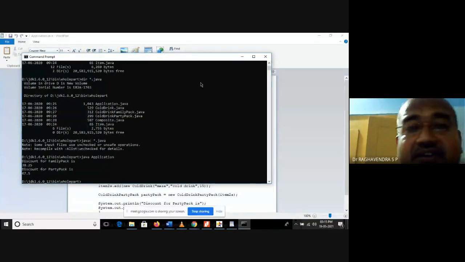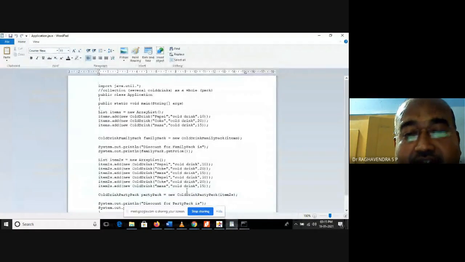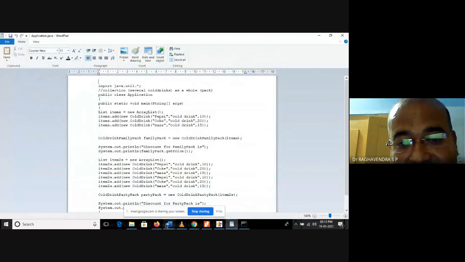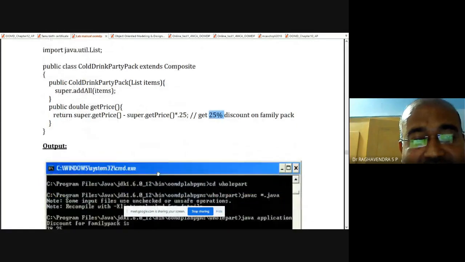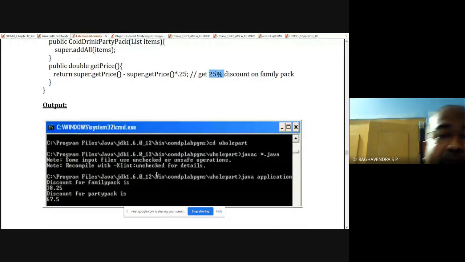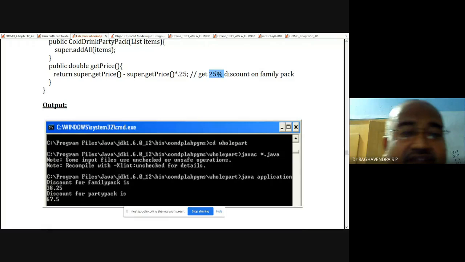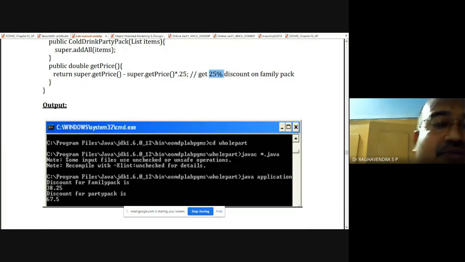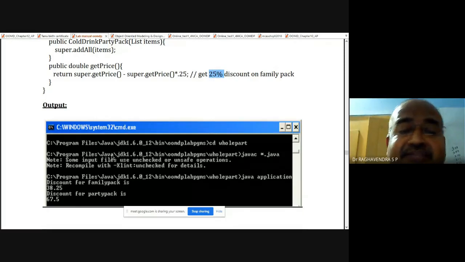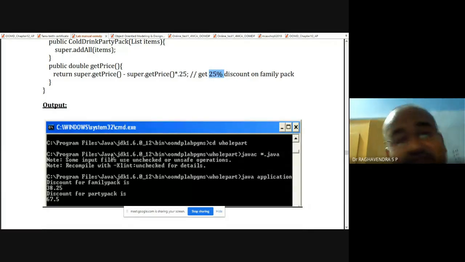Any doubts, dear students? If you have any queries, you can ask. No, sir. So this is the output. To copy it, take a screenshot and copy it manually, or you can use the snipping tool. You can copy it as JPG files. So this completes your whole part pattern. There is one more, the master, I mean the controller. If you do that, the lab is complete. If you have any queries, dear students, you can ask me now.